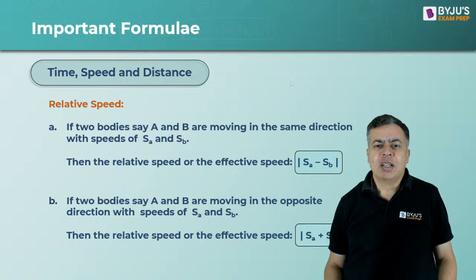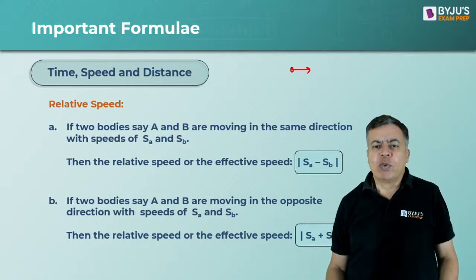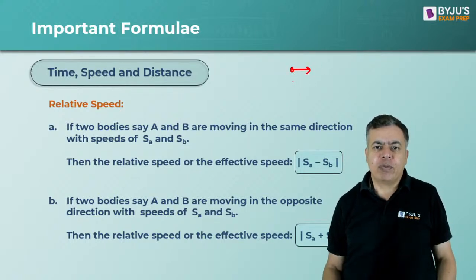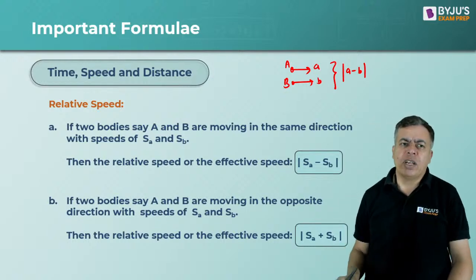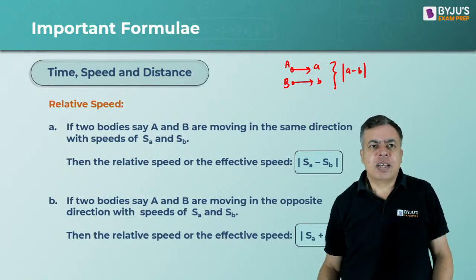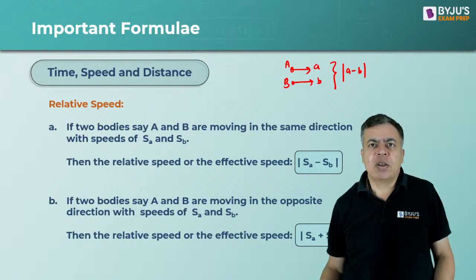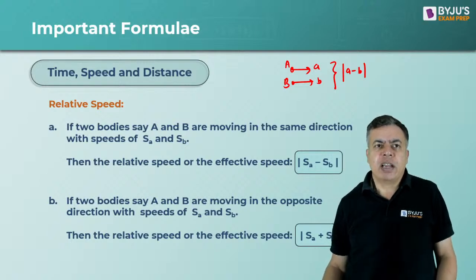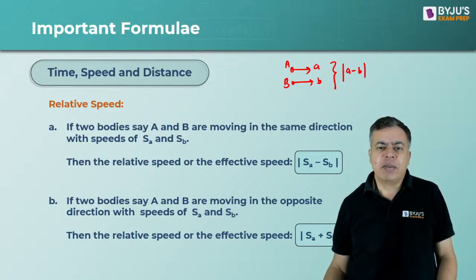When two objects are moving in the same direction, say A with speed A and B with speed B, the relative speed is going to be A minus B, whoever is faster, so faster minus slower. That will be your relative speed when they move in the same direction.